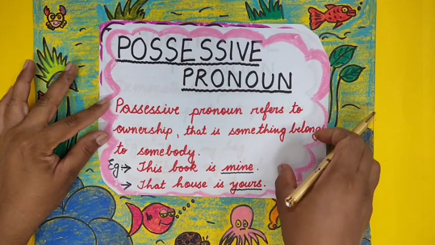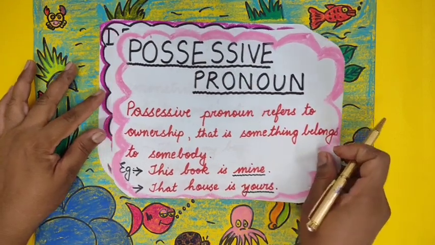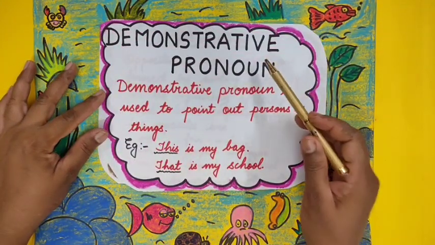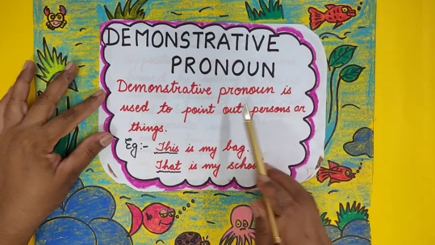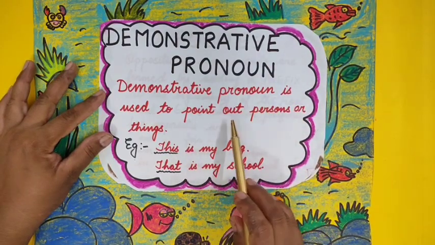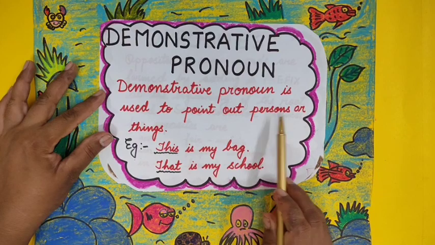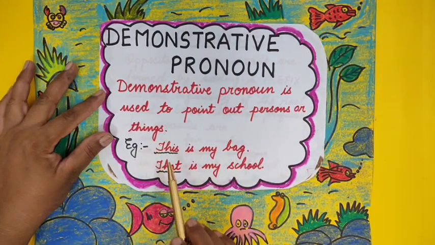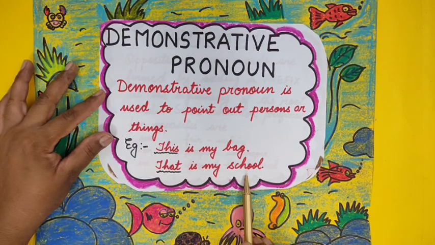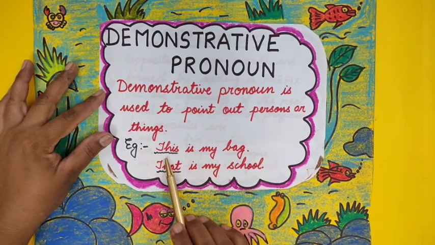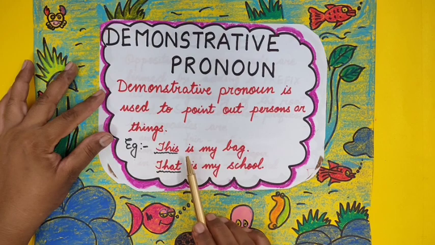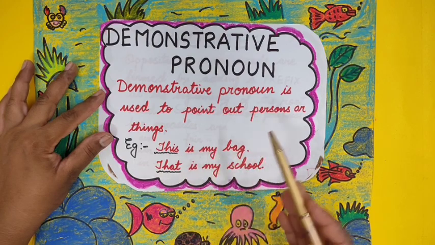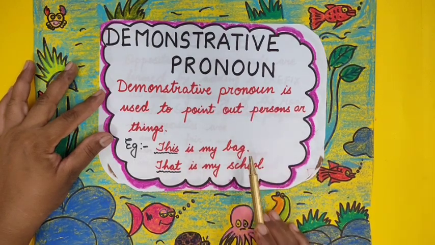Now let us discuss another kind of pronoun, that is the demonstrative pronoun. A demonstrative pronoun is used to point out persons or things. This is my bag. That is my school. Here, this and these are used for persons and things that are near to the speaker.